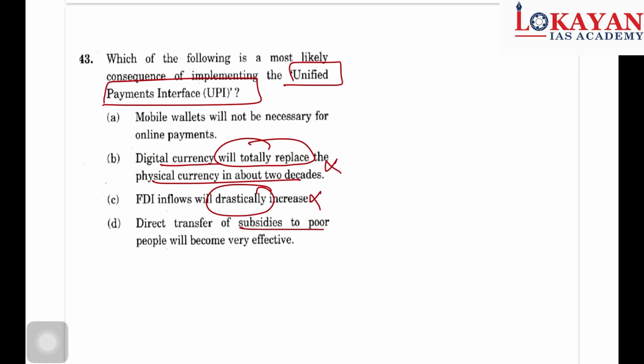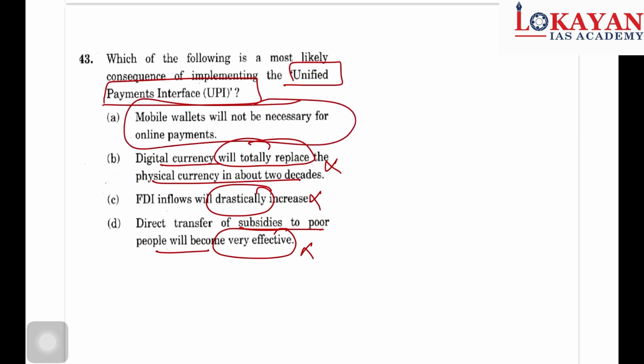Direct transfer of subsidies to poor people will become very effective. If there wasn't the word very, then it would have been correct. But this word very makes it incorrect. Remember, in UPSC you have to identify the most accurate and most appropriate option. So the most immediate benefit of having UPI is that mobile wallets will not be necessary for online payment.